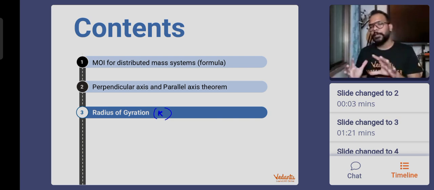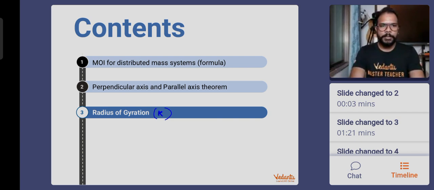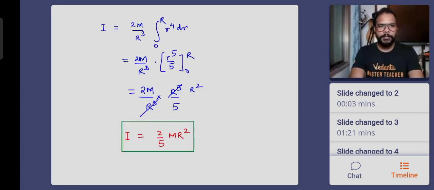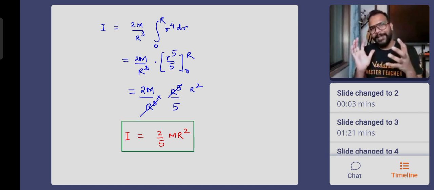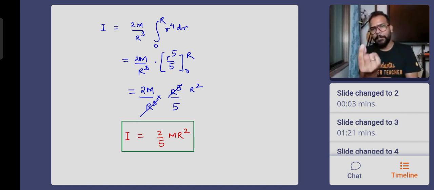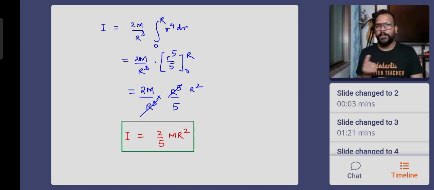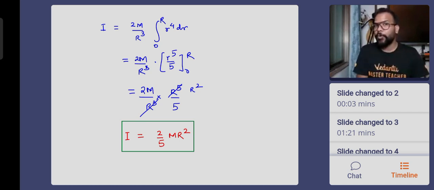Say there is an object, a solid sphere, whose moment of inertia is known to us. Say that result comes out to be 2 by 5 MR square. If I compress this entire sphere, make it a point mass, and make it move in a circular path, the radius of the circular path for which you will get the same value of moment of inertia as that of this object is what we call the radius of gyration. I know 99% of the people might not have understood what I've said, so I will repeat myself to give you an explanation once again.